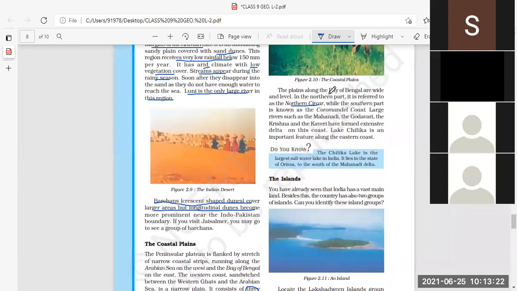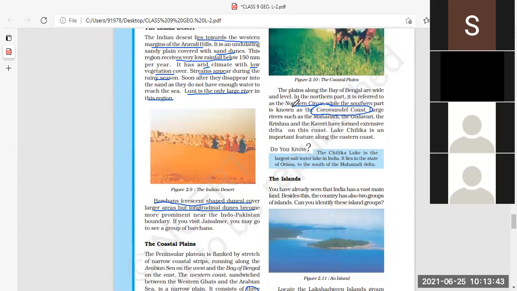So the plains along the Bay of Bengal are wide and level, and the northern part is referred to as the Northern Circar, while the southern part is known as the Coromandel Coast. Should I go back and show you, or will you see it yourself? Yes, in the south part you can see the Coromandel Coast also.